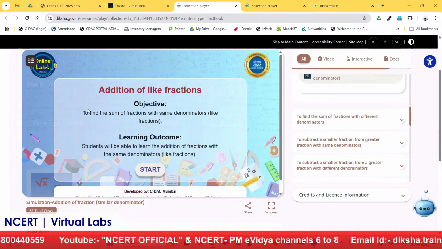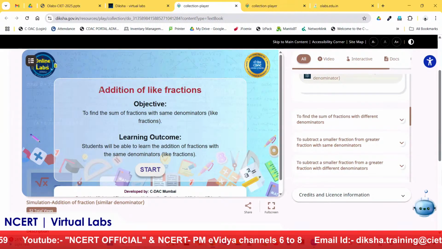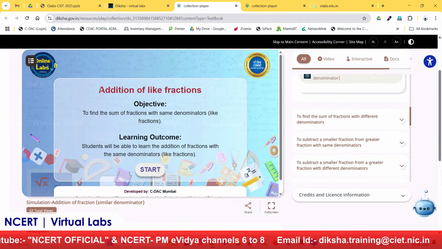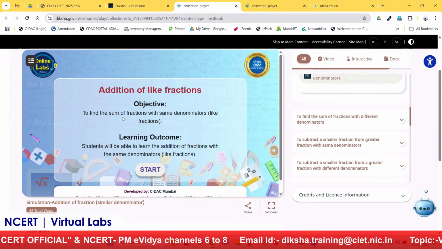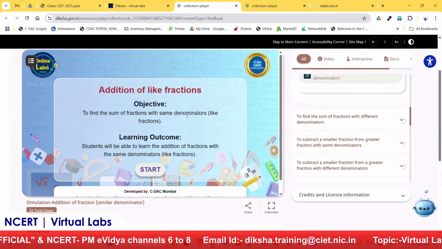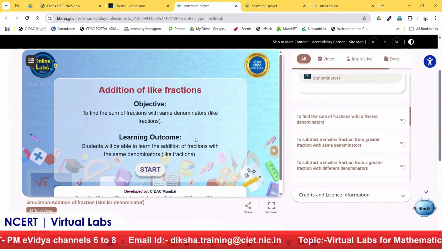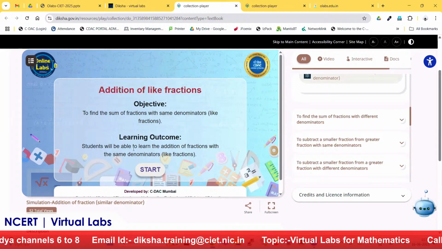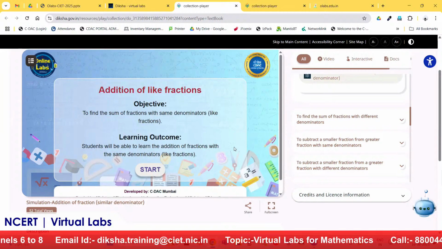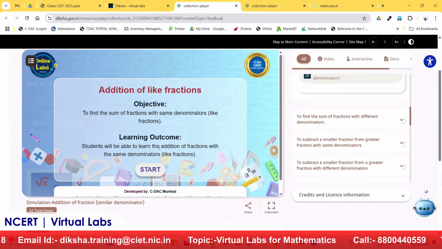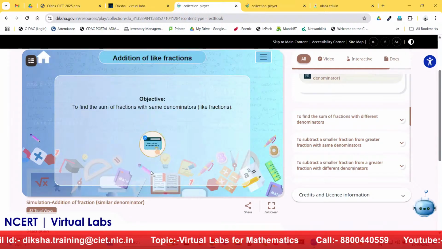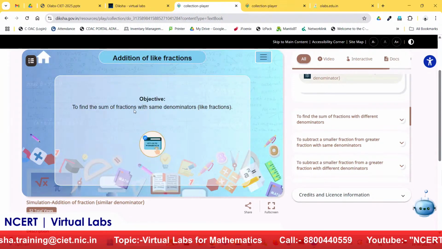So first is the topic that we are going to perform: the addition of like fractions. Now what is the objective of this lab? To find the sum of fractions with the same denominators, which we usually call like fractions. And what will be the LO? The learning outcome for this lab will be: the student will be able to learn the addition of fractions with the same denominator, right? We will click on start, and here our menu comes.